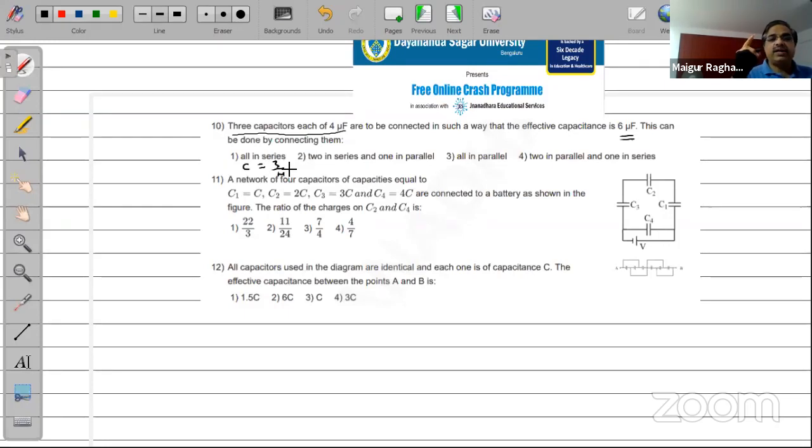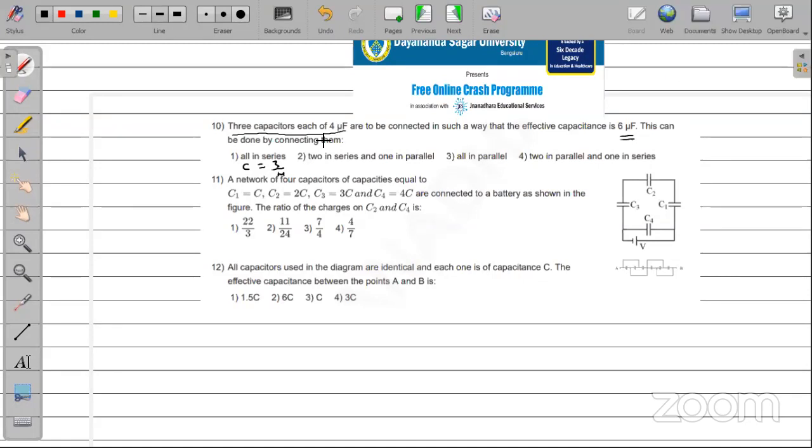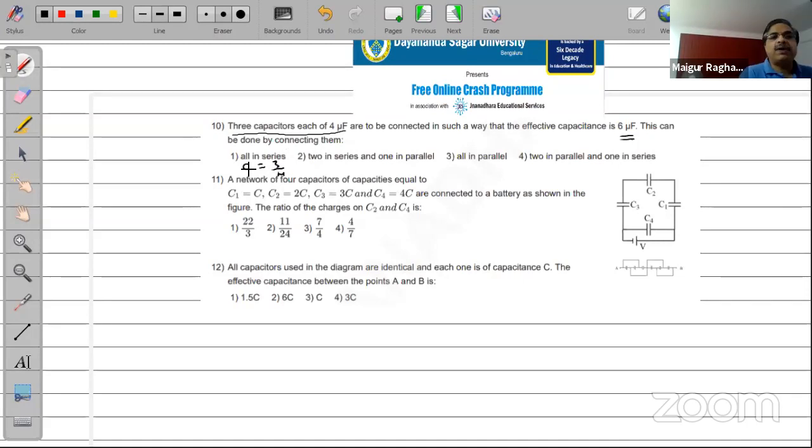CS will be equal to identical capacitance C by N. So C by 4. So 3 by 4. Sorry, 4 by 3. I'm so sorry. 4 by 3. So the capacitance here will be equal to 4 by 3, because there are 3 of them of 4 microfarads. So this can be the right option. Many of you are already giving me the option for this, B.